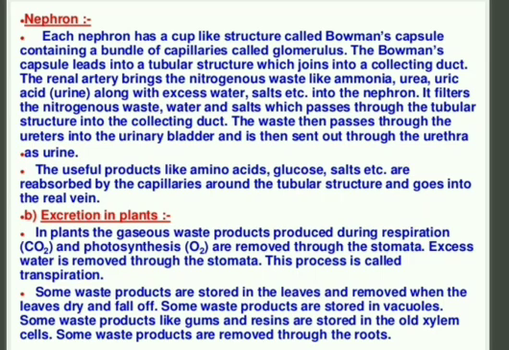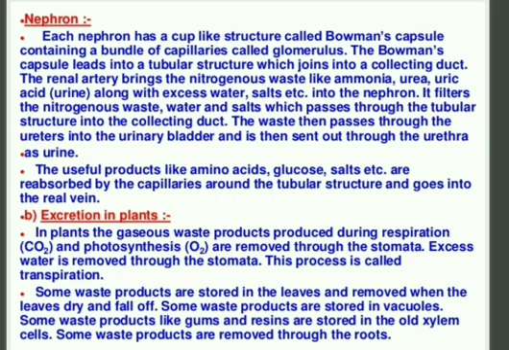We know that stomata are the tiny pores present on leaves which are responsible for transpiration as well as for the exchange of gases. Excess water is removed through the stomata, and we have discussed earlier that this process is called transpiration.